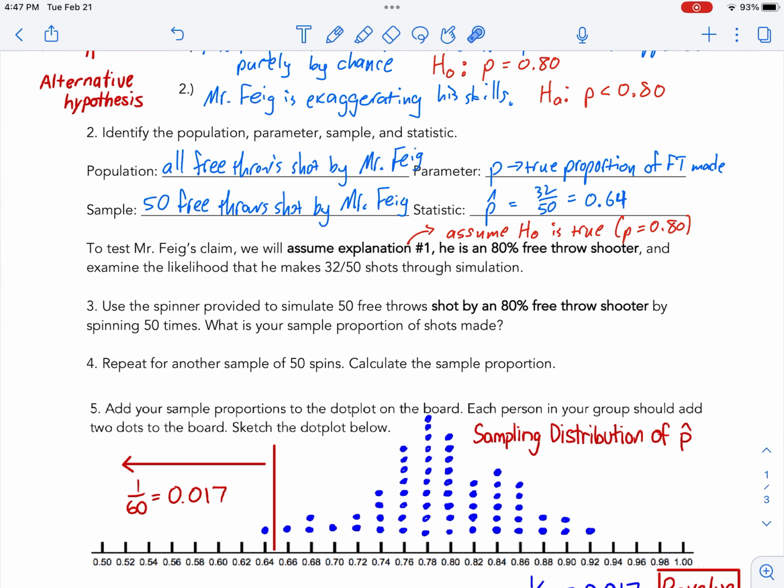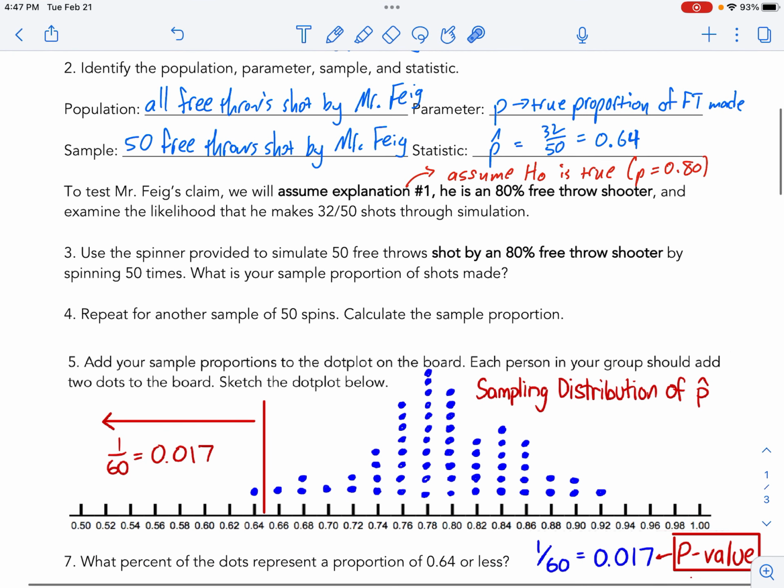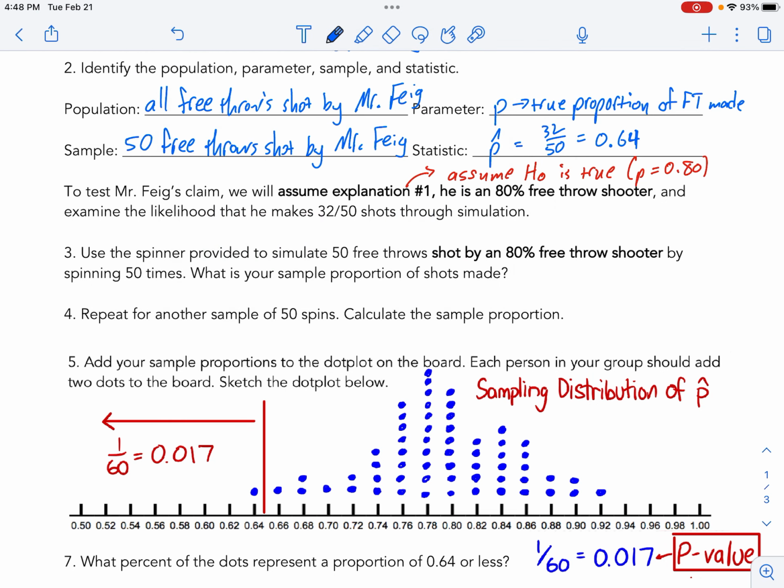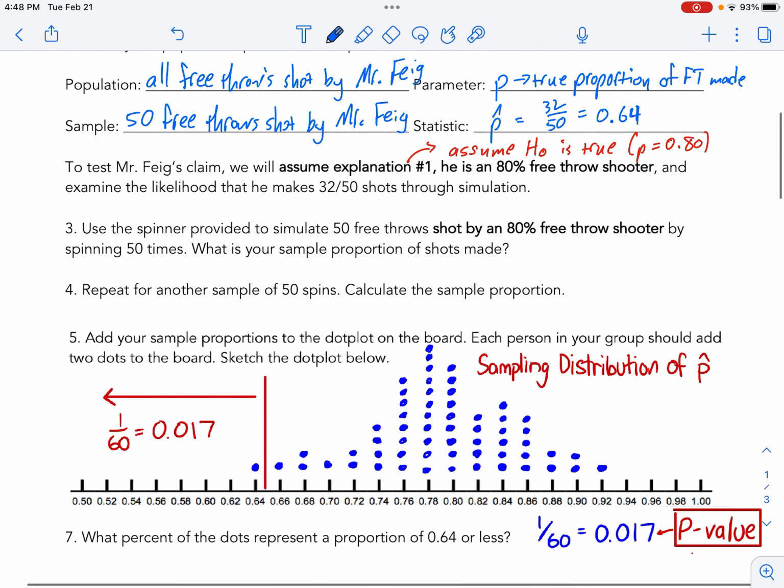You could do that for fun if you want and get your own sample results. And you would take your results and write them down here. Say that your first one, let's say you got 41 out of 50. I just made that up. That's 82%, so cool. Maybe you did it again a second time, spin it 50 times.